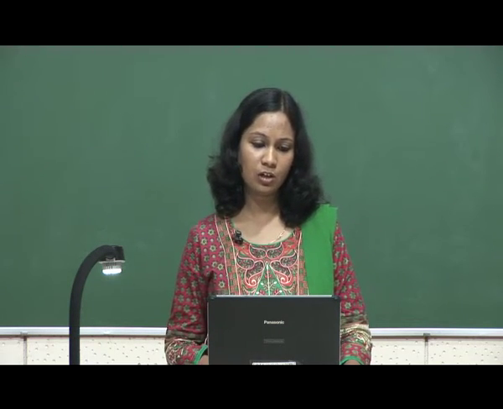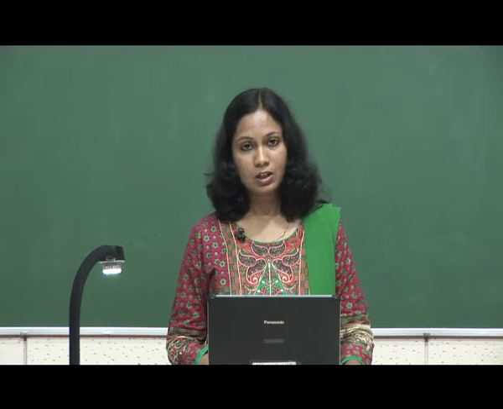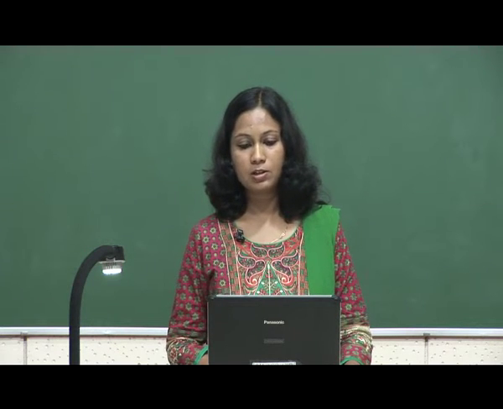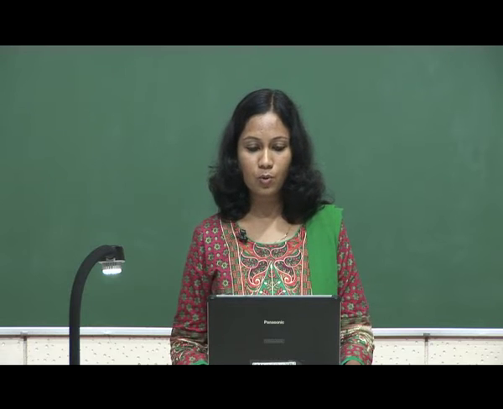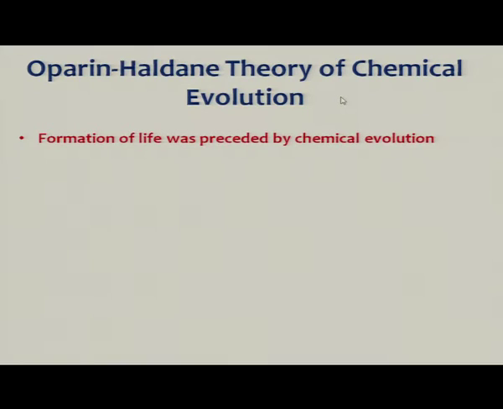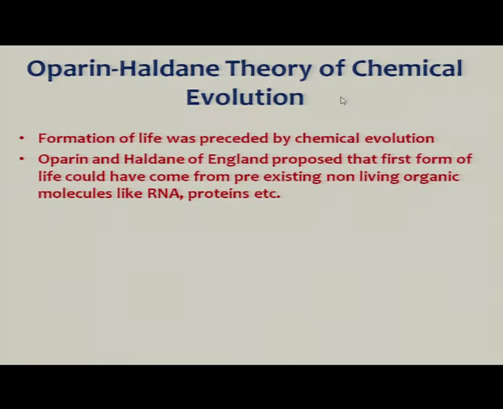How did it originate? Well, we again have a theory or a hypothesis for this, and this theory was given by Oparin and Haldane. This theory is also known as the theory of chemical evolution. This theory explains that the formation of life was preceded by chemical evolution.